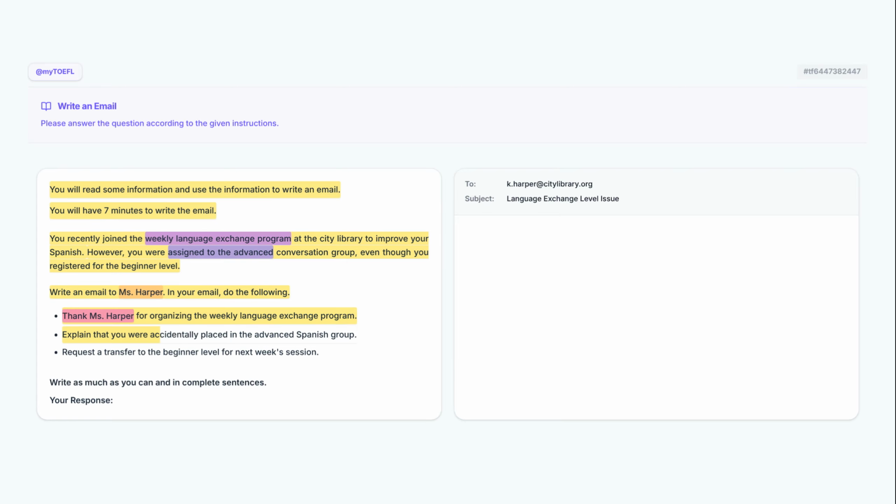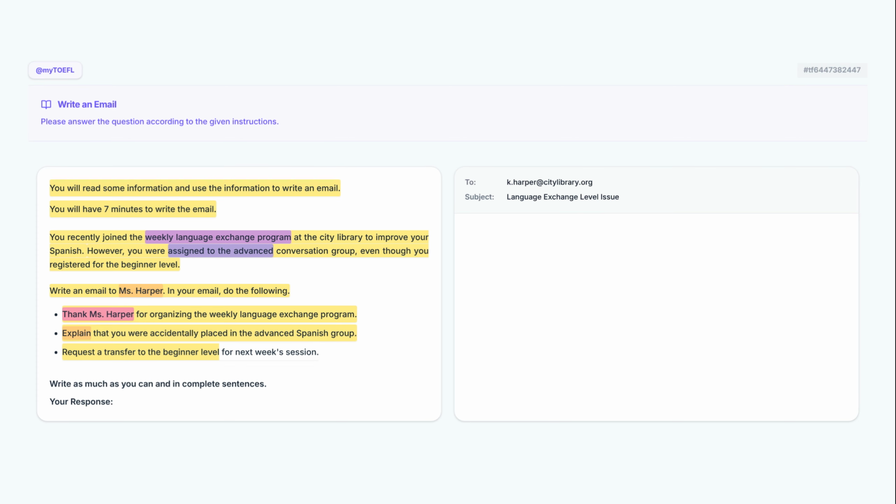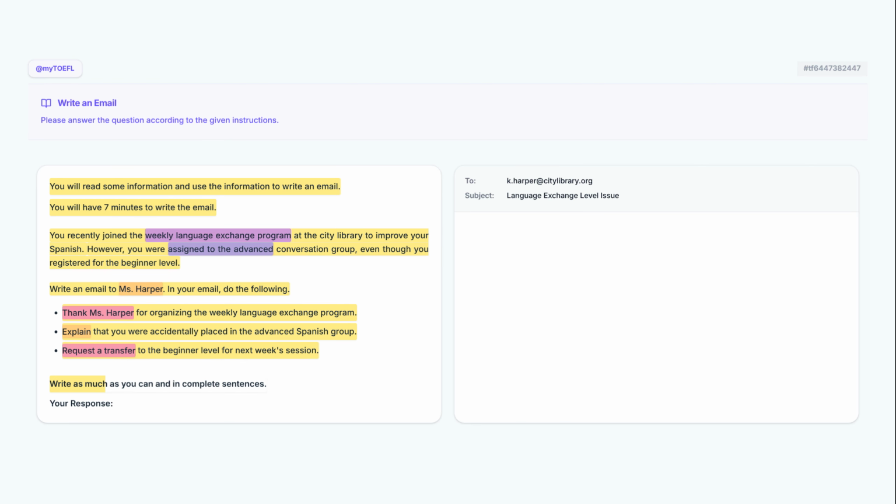Explain that you were accidentally placed in the advanced Spanish group. You must clearly explain the specific mistake that occurred so the recipient understands why you are reaching out. Request a transfer to the beginner level for next week's session. This final bullet point requires you to request a transfer, which serves as the specific action you want the recipient to take. Write as much as you can and in complete sentences.